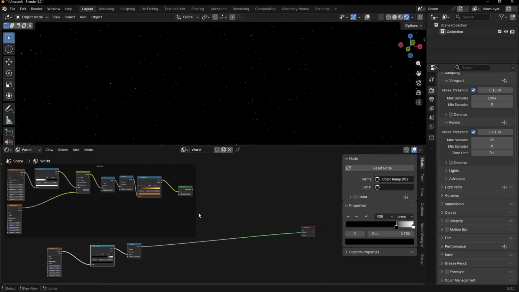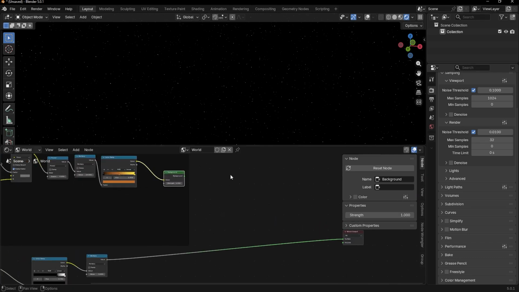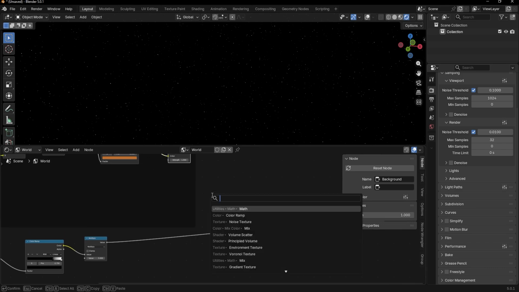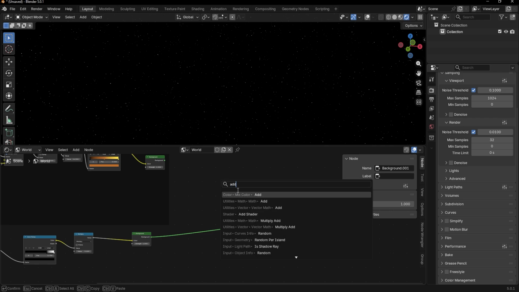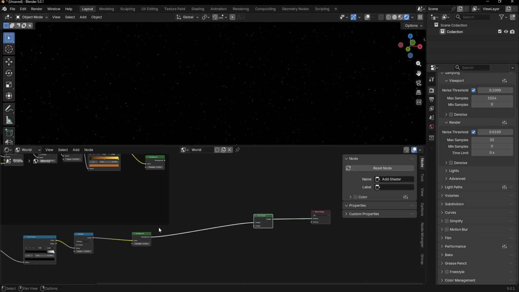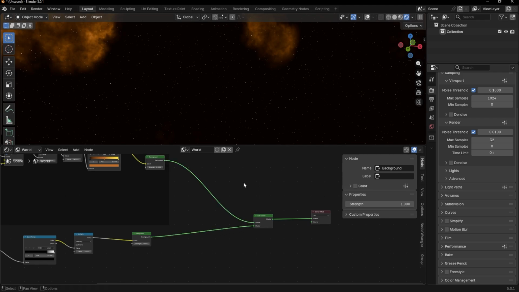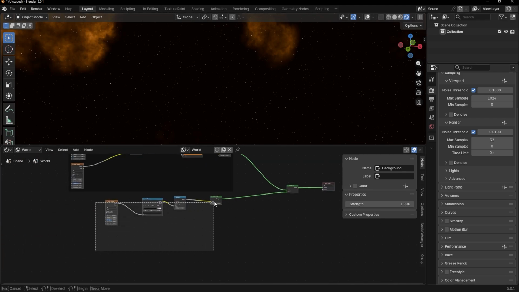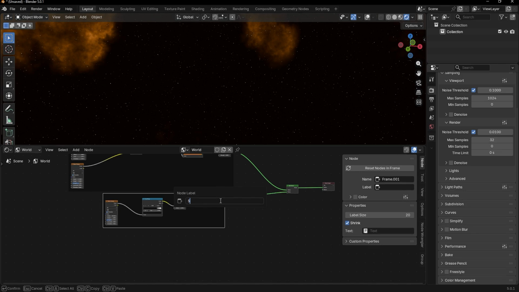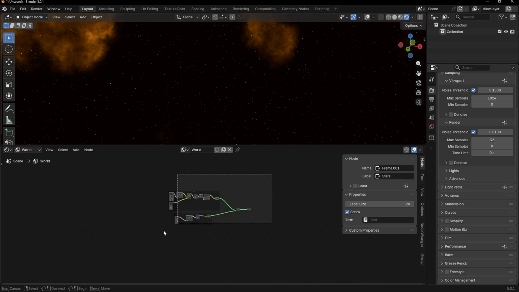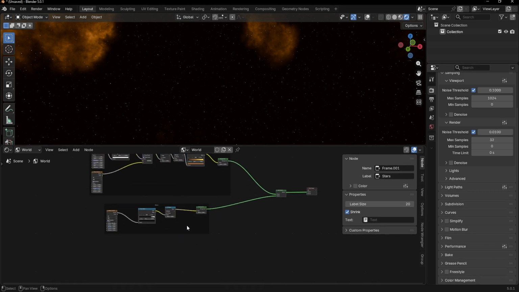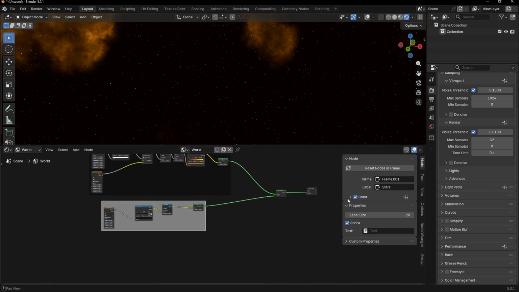So let's add a background node. Add an add shader. And connect background socket to shader. And just like before, I joined these nodes into a frame. You also can give a color to this frame.